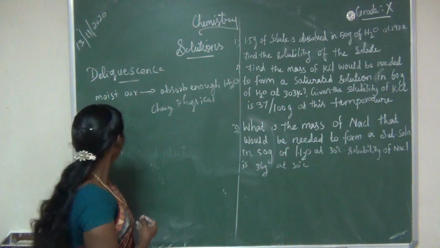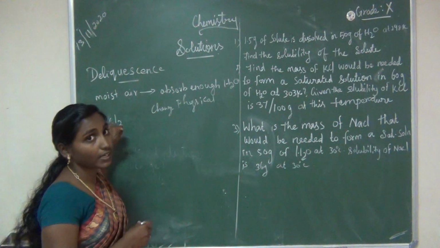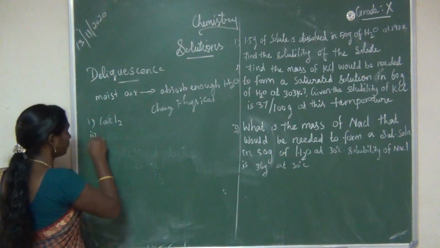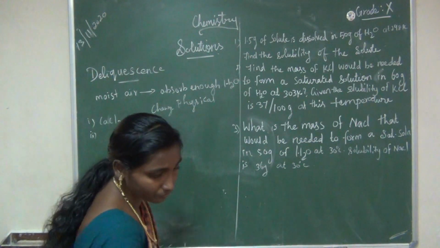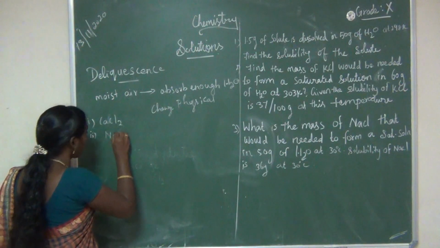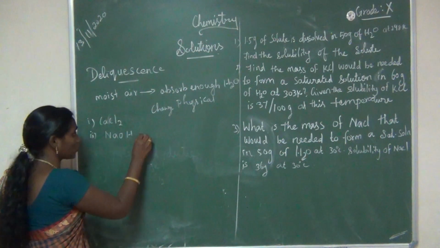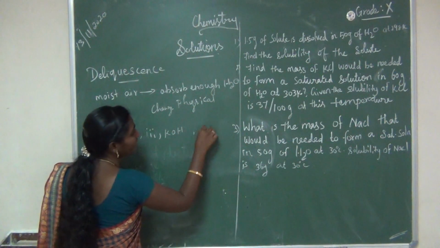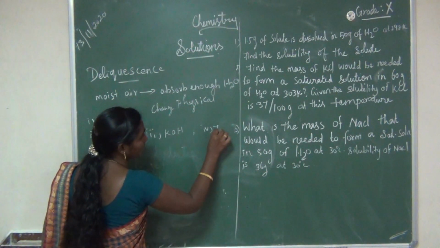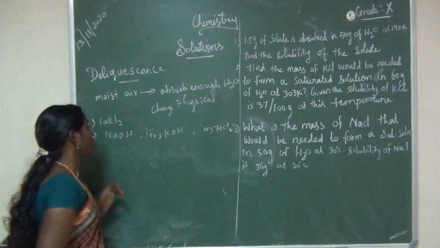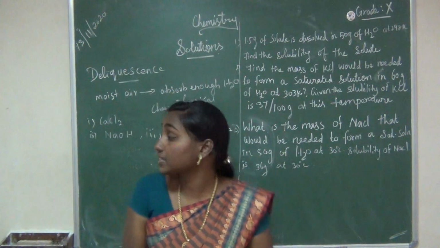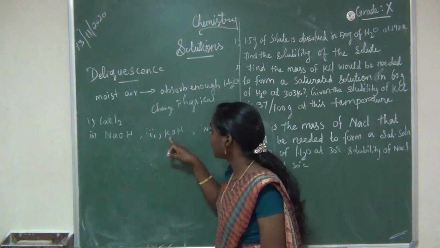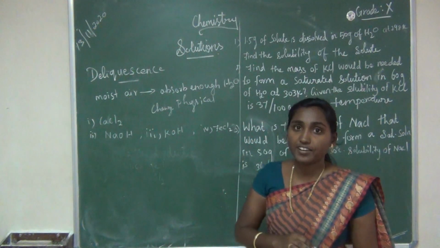So solid calcium chloride, then sodium hydroxide and potassium hydroxide and ferric chloride, FeCl3. What are the examples for deliquescent substance? Calcium chloride, sodium hydroxide, potassium hydroxide and ferric chloride.